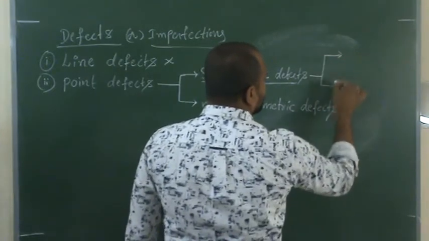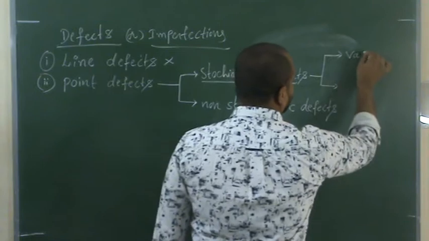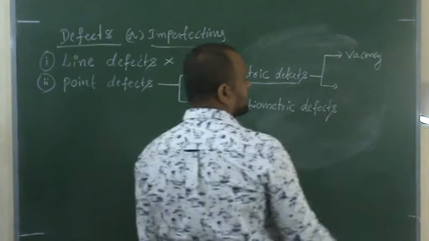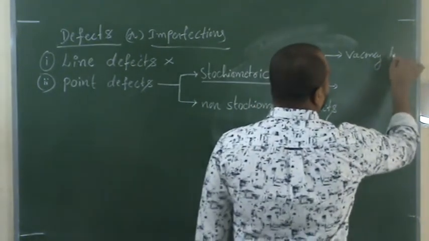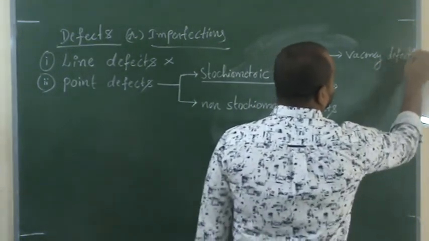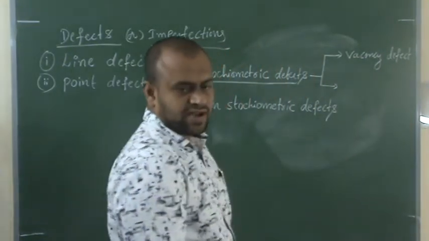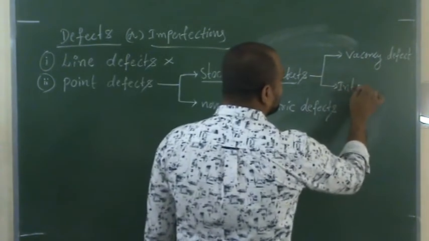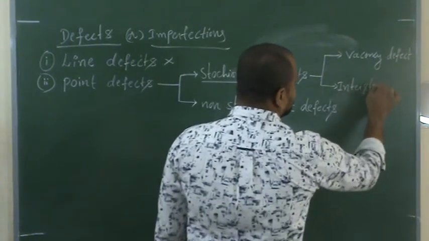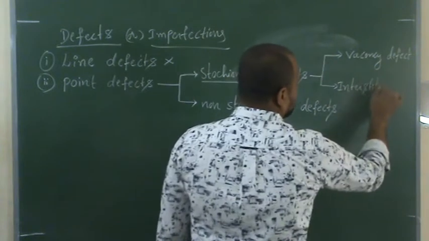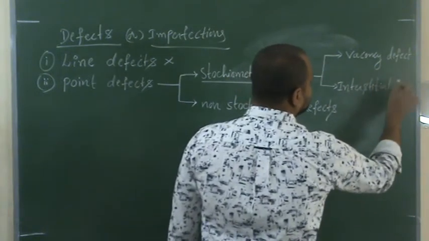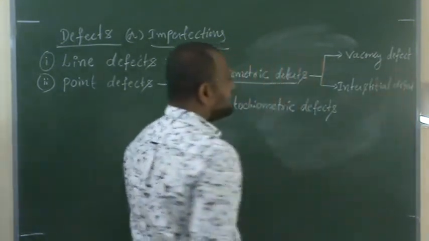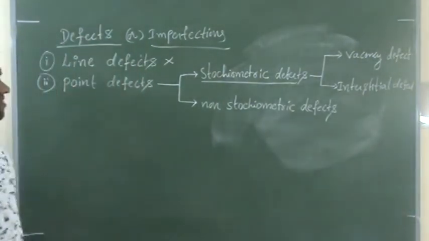The first one is the vacancy defect, and the second one is the interstitial defect. Let's discuss what a vacancy defect is.